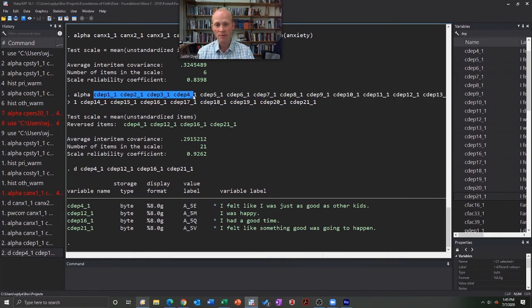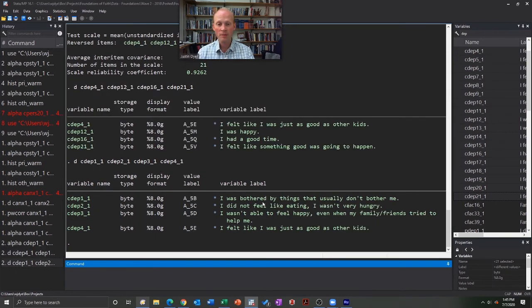Just for example here, let's go ahead and we'll copy 1 through 4. Again, describe those. I was bothered by things that usually don't bother me. Did not feel like eating. Wasn't able to feel happy. Felt like I was just as good as the other kids. One of these things is not like the other. All of these, if you respond high on those, strongly agree, you're going to have more depression. Except for this one, you reply high on that one, strongly agree. That means you have less depression. So Stata is going to automatically take a look and reverse those.